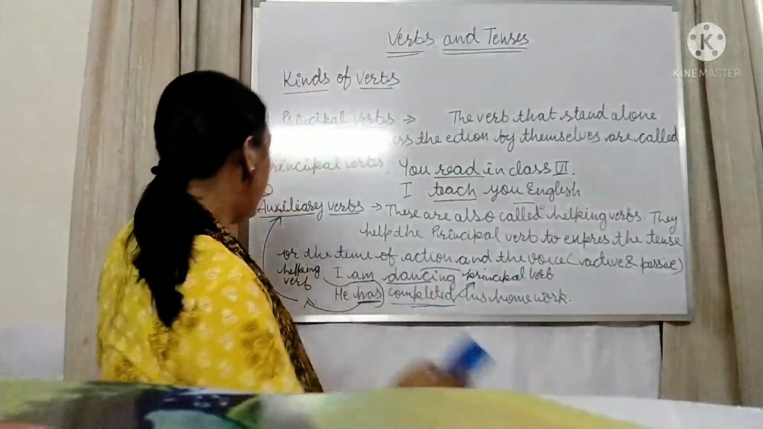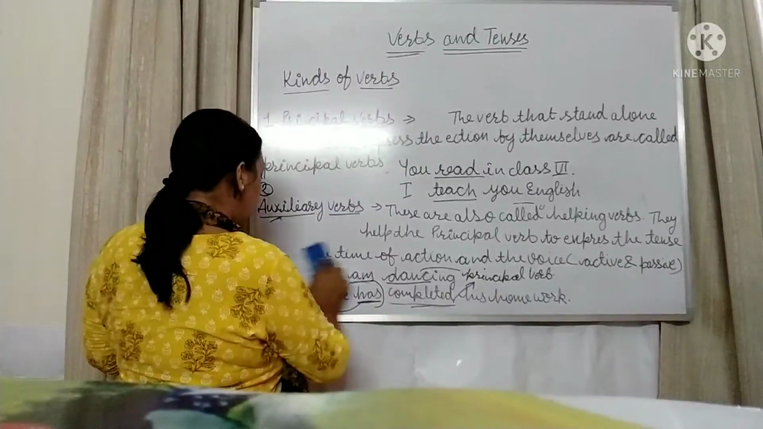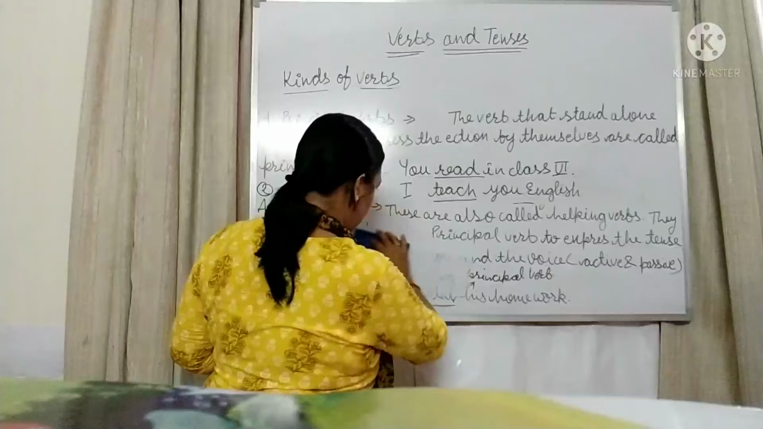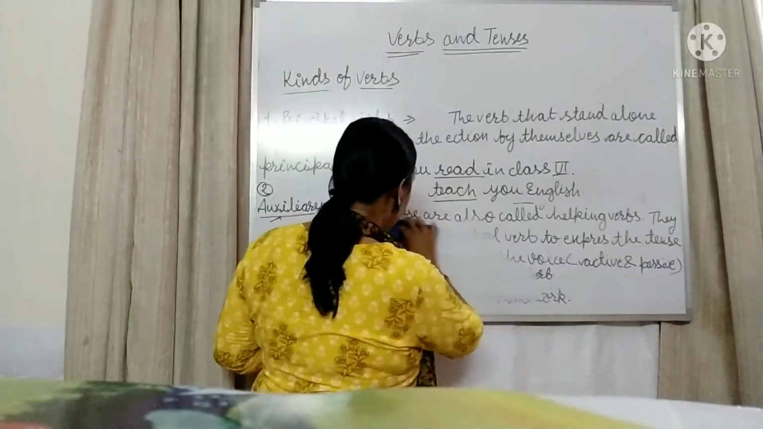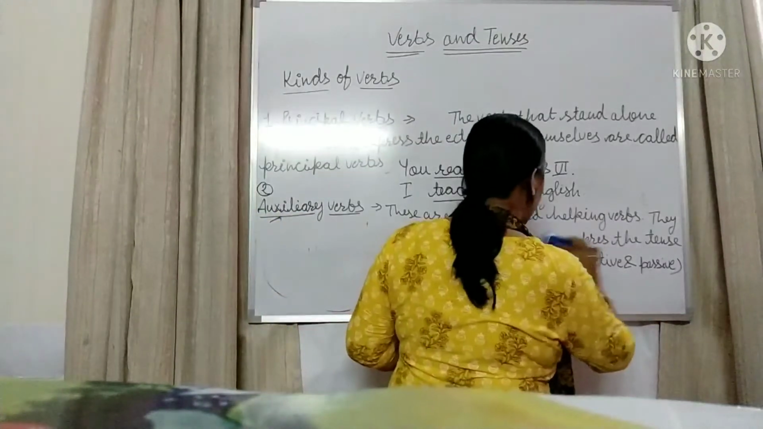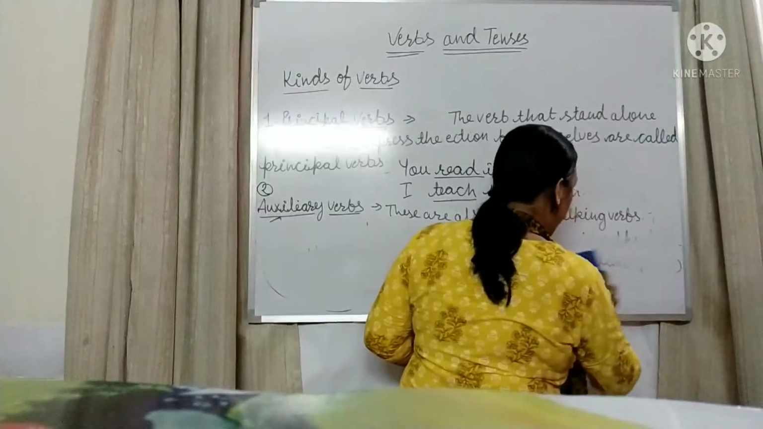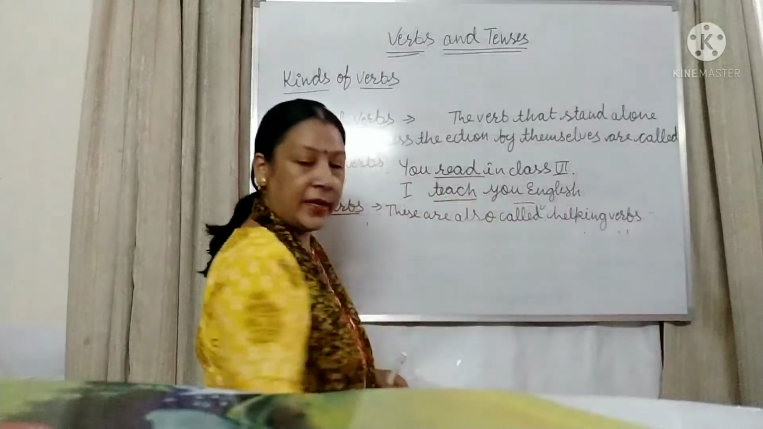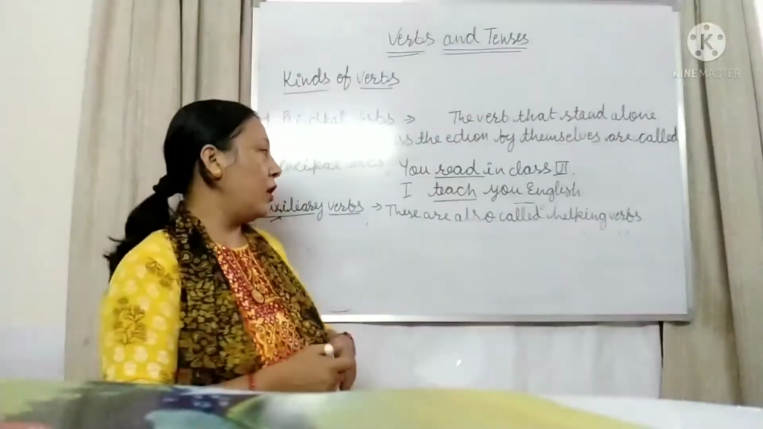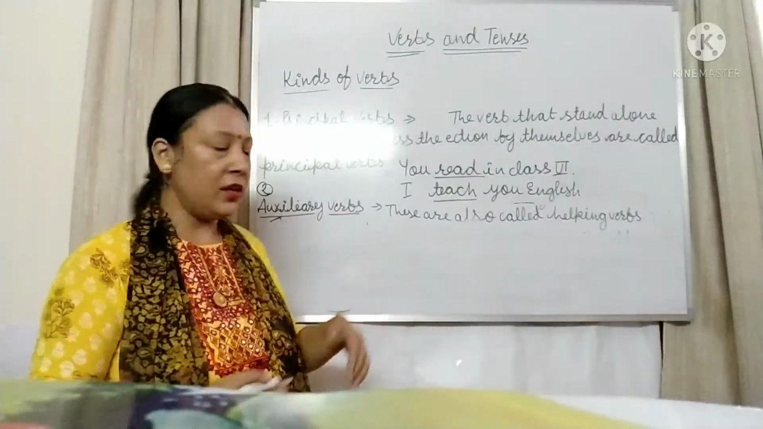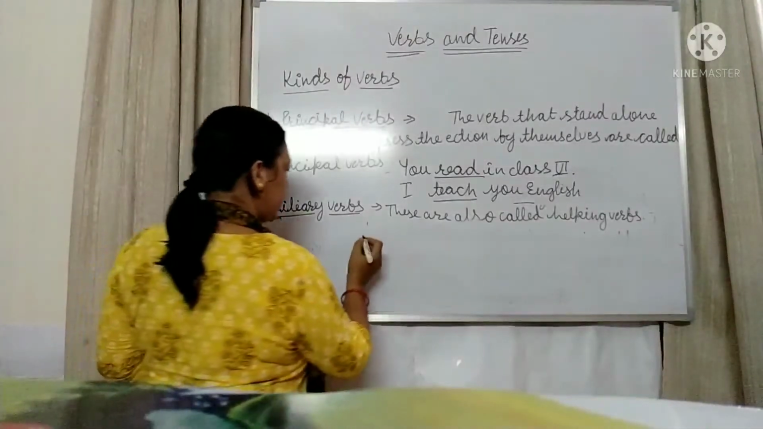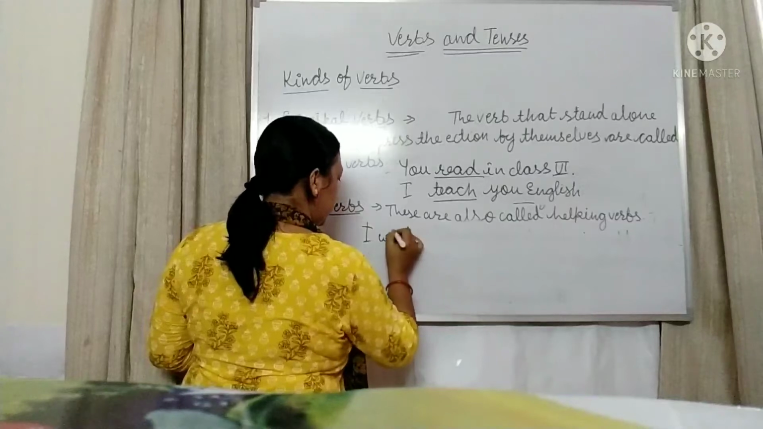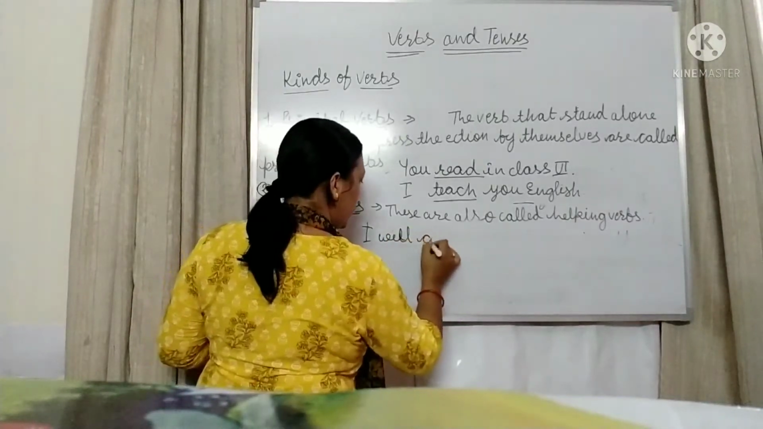Let me explain by giving you more examples here. Helping verbs and auxiliary verbs are just supporting and giving help to the main verb for telling the tenses, for telling the time and the action at that time. Like, I will go to school.